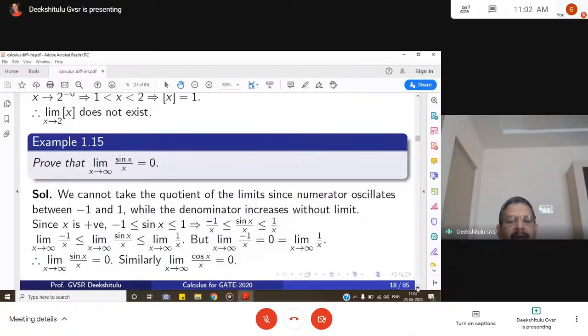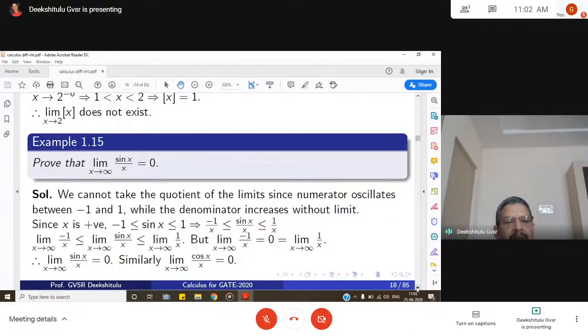So here we have an important property of the sin x function: minus 1 is less than or equal to sin x, which is less than or equal to 1. For positive x, if you divide throughout by x, then minus 1 by x is less than or equal to sin x by x, which is less than or equal to 1 by x.